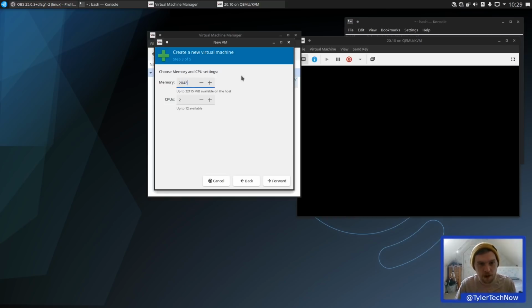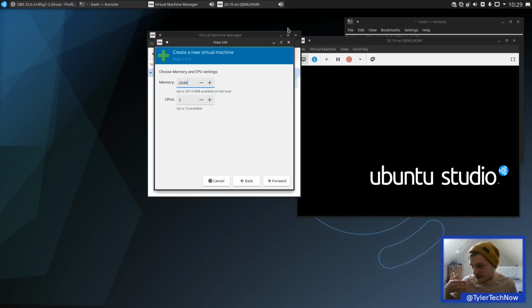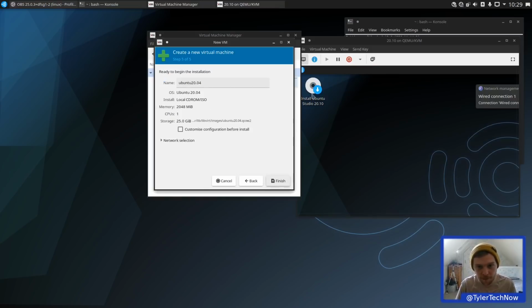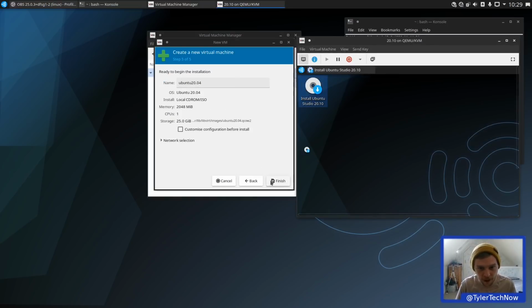Which is why I'm confused about the change in size of gig that's allowed, because I think these days KDE uses either on par with the amount of RAM or even a little bit less than what XFCE uses. We're going to go for 1 core on this one as well. Yep, let's get that installer ready to load up. Finish.